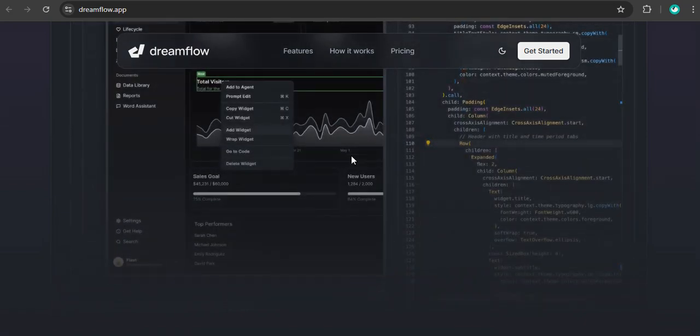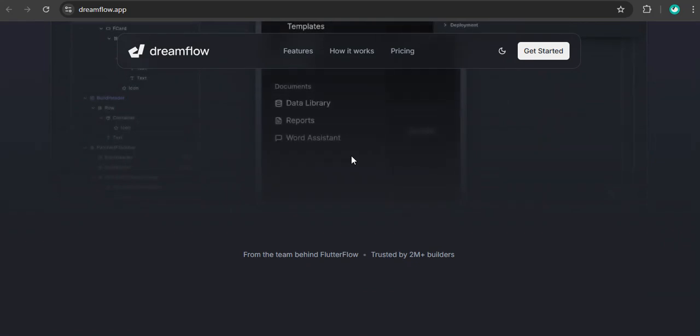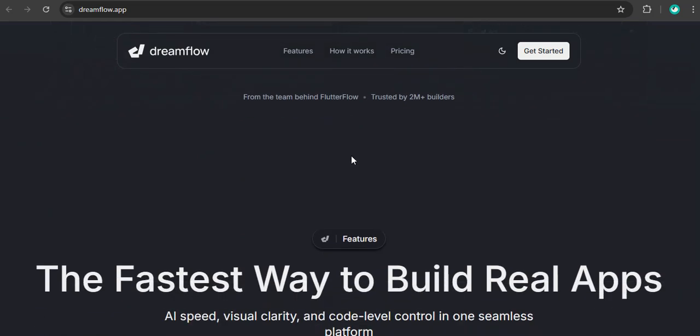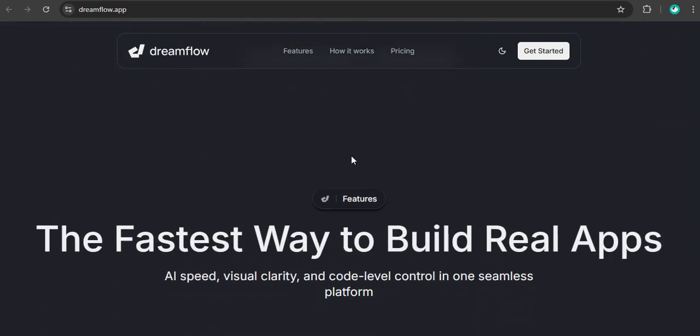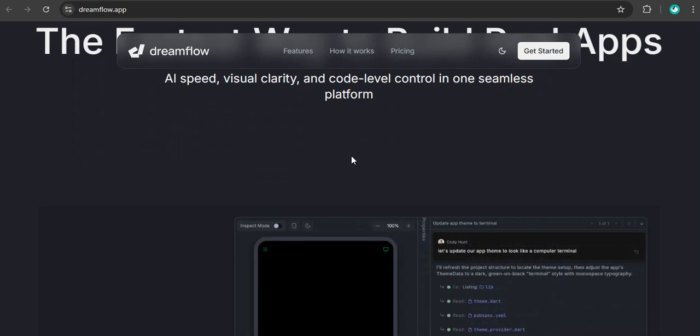Right. You choose Dreamflow for high-quality, native mobile apps where you want maximum flexibility and total code ownership. It's really best for experienced devs who care about polish. Okay, and Lovable? Lovable gives you the highest return for rapid web prototyping. It's built for product managers who need tested results now and are willing to sacrifice some autonomy for that velocity. And Vibe Code is that very specialized tool for hyper-portable, on-the-go development, but it's still pretty early days for them.